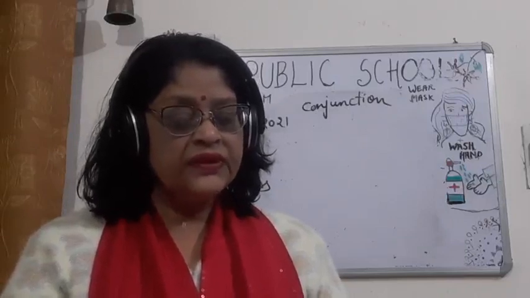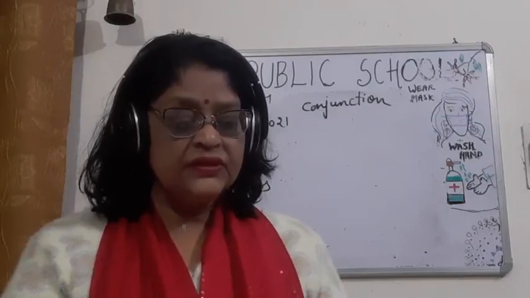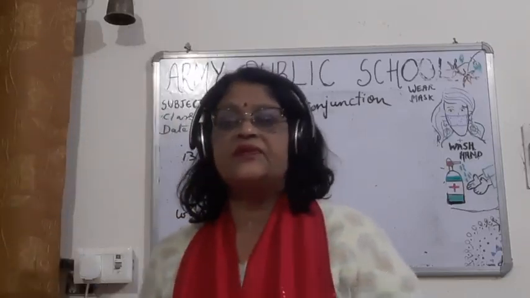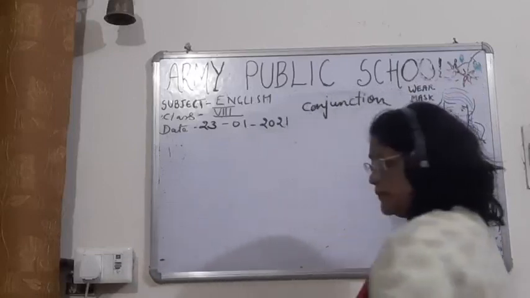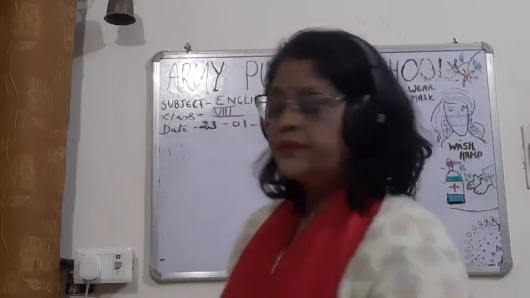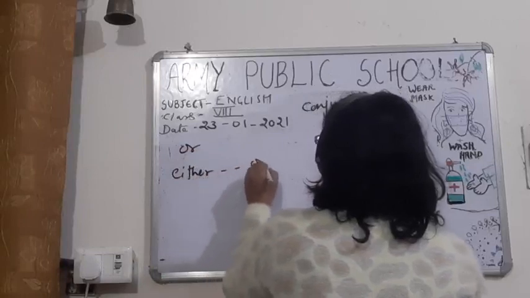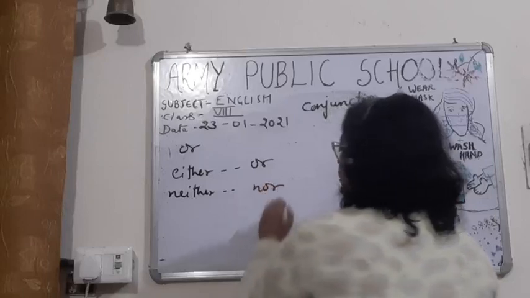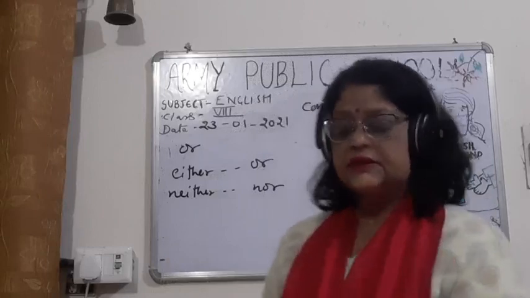Now, third is the conjunction that expresses a choice between two alternatives. Here two alternatives are there, and this type of conjunction expresses choices. This type of conjunction is or, either or, neither nor, otherwise, else.